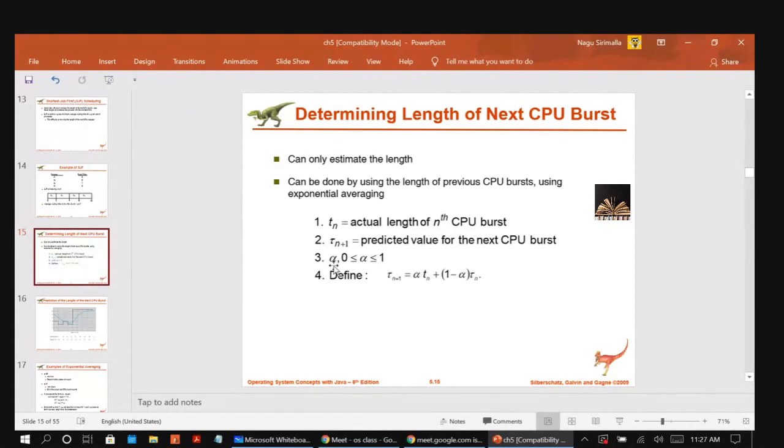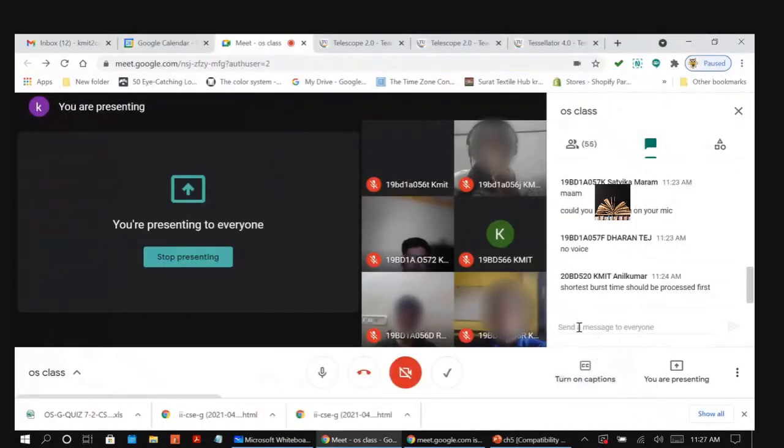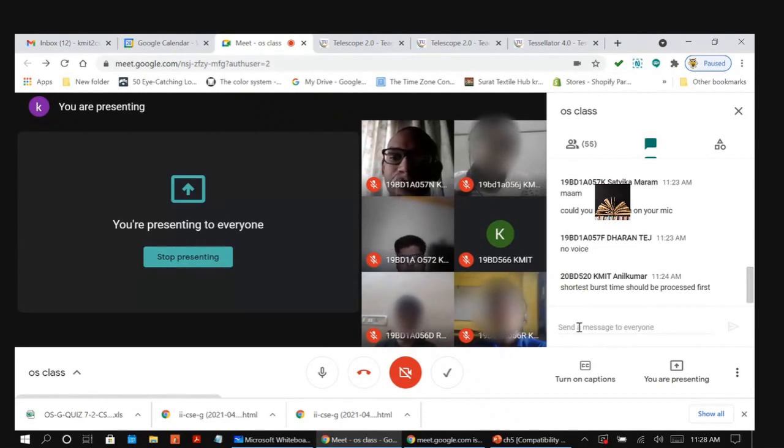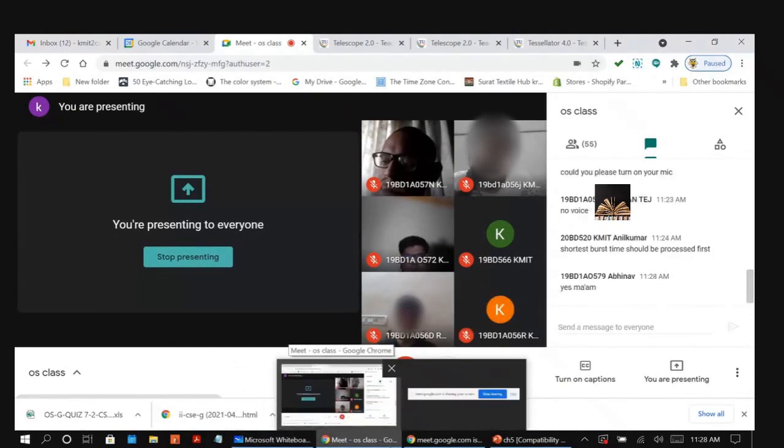For now, you understood what Tn and Tn plus 1 are: Tn is the previous CPU burst, and Tn plus 1 is the predicted CPU burst for the next job, the job we are going to give to the CPU. Clear?